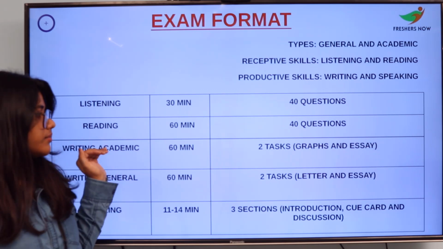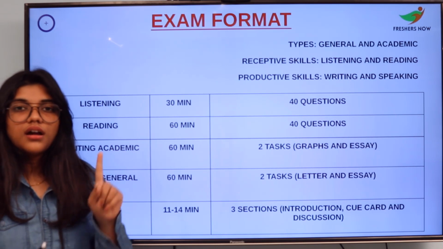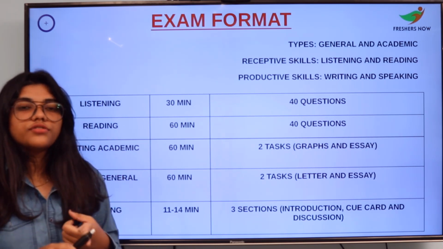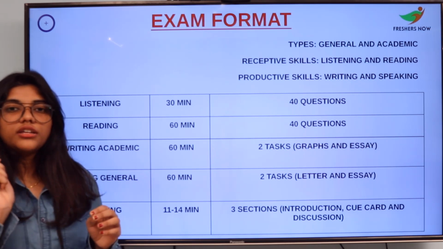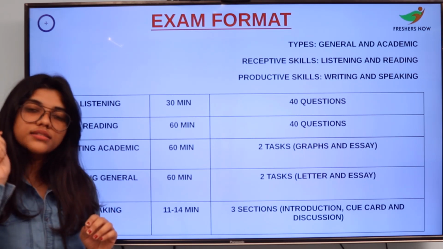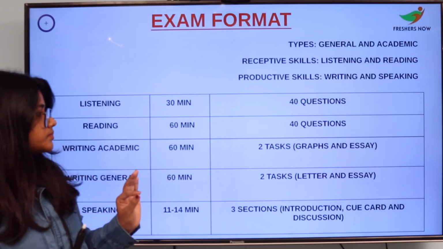Writing for academic is 60 minutes. It will contain two tasks. In Task 1, you will have a graph, pie diagram, or a bar chart. They will give only one of the three. You have to answer that one question. There will be no choice to pick your questions.